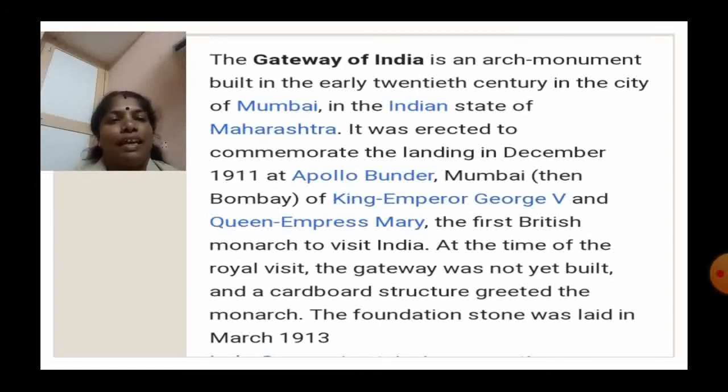It was erected to commemorate the landing in December 1911 at Apollo Bandar, Mumbai, of King Emperor George V and Queen Empress Mary, the first British monarch to visit India. At the time of their royal visit, the gateway was not yet built, and a cardboard structure greeted the monarch. The foundation stone was laid in March 1913, then they started to build.